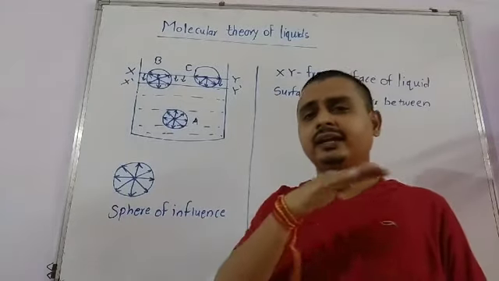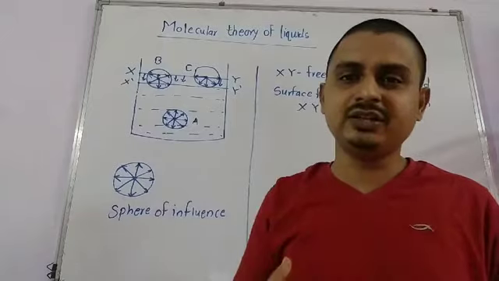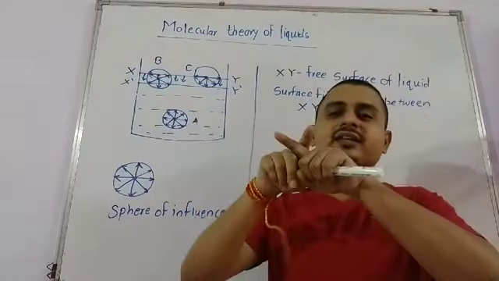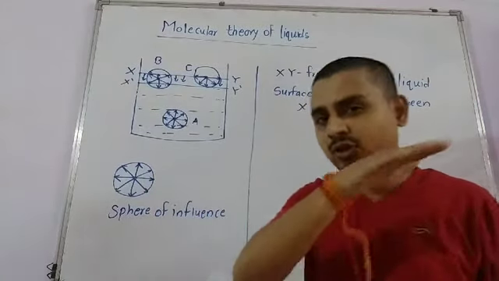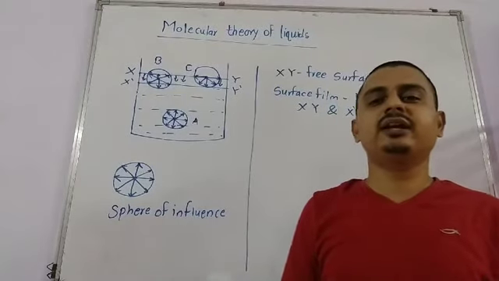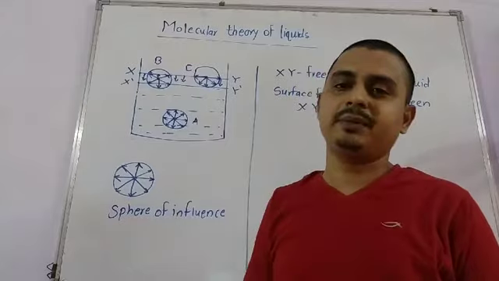That's why the layer which is on the top surface will always be under tension, and this tension will create a force pulling that upper layer into the liquid. The molecule which is present on the top layer is always stretched inside. That's why they act as a stretched membrane, an elastic stretched membrane.